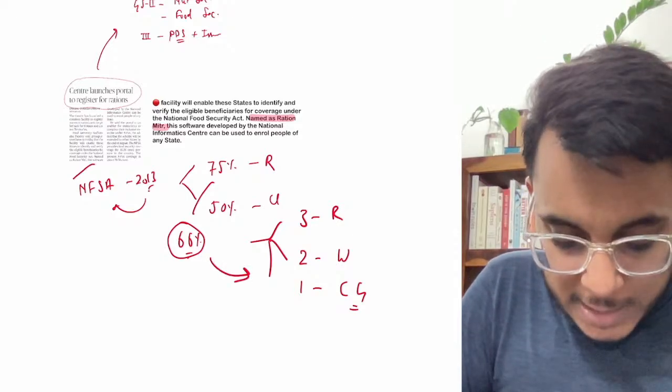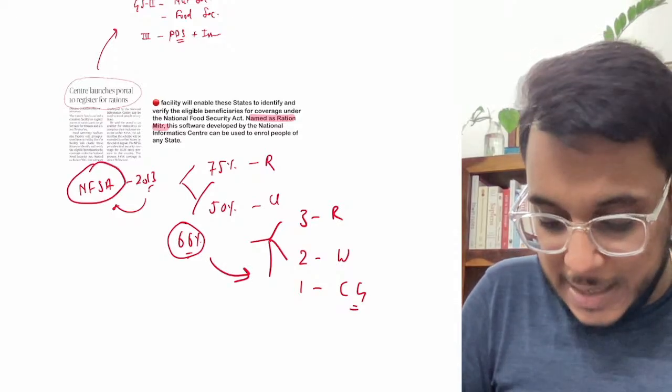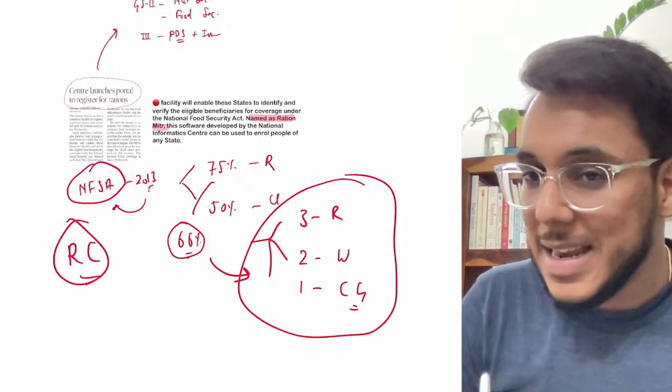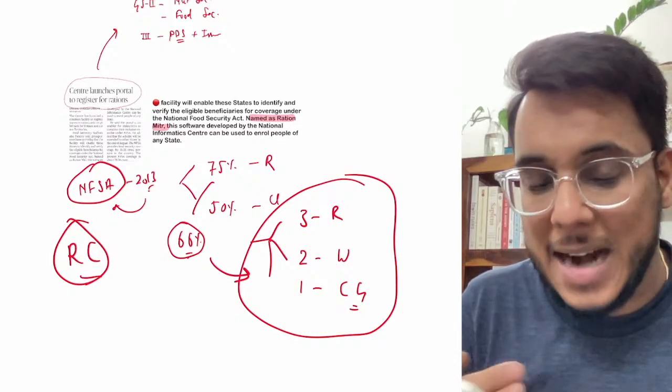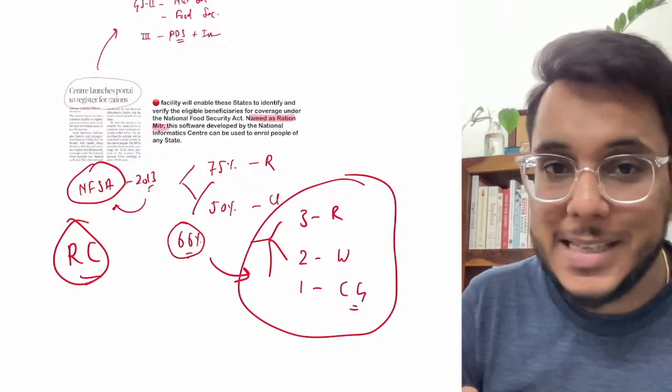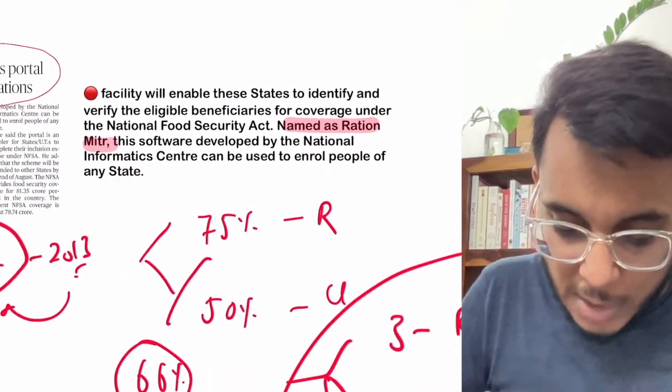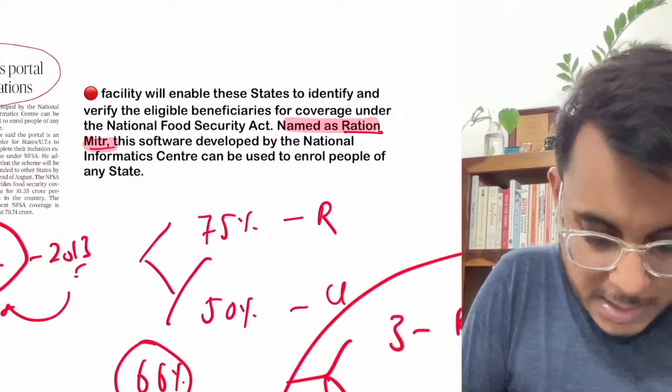Now guys, if you want to get the food under the National Food Security Act at these subsidized prices, you need to have a ration card. Now guys, in order to get the ration and all these ration cards and such things, the Center had come out with an online portal. So what is this portal? The portal's name is Ration Mitra.